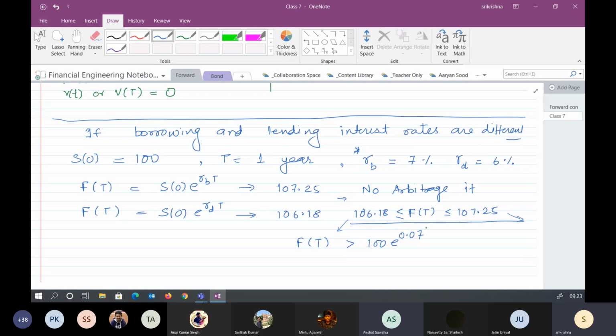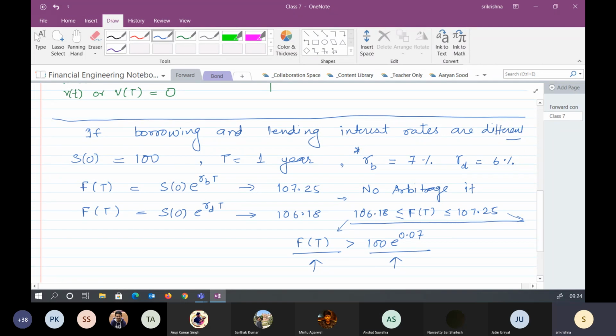Exactly, because this is the return you have to pay to the bank, and this is the return from the forward. So if the forward is not going to give you more than 7%, there is no point buying and selling at expiry.